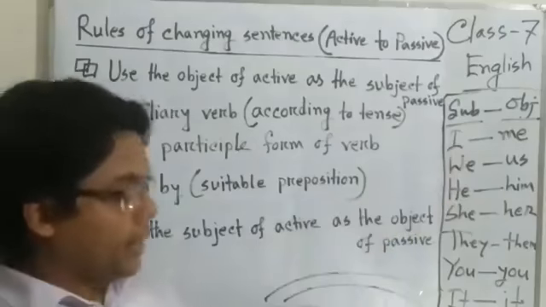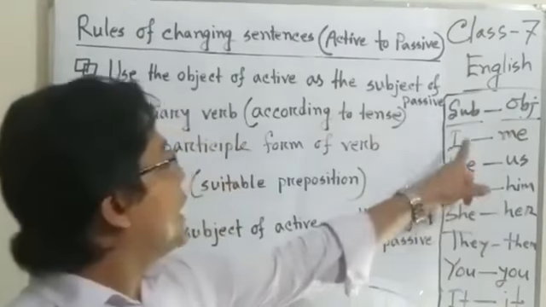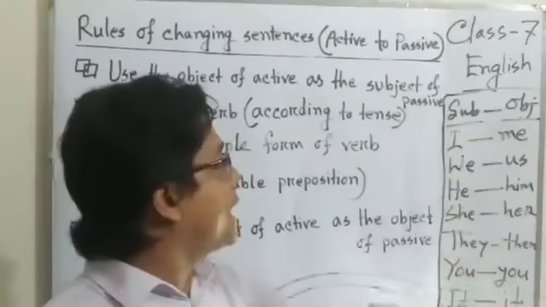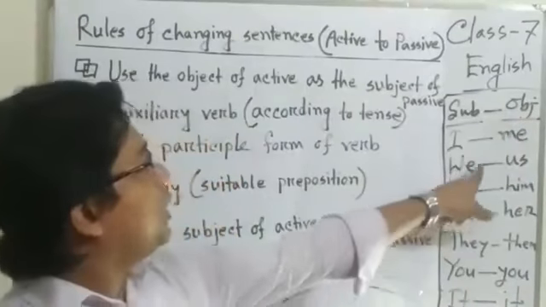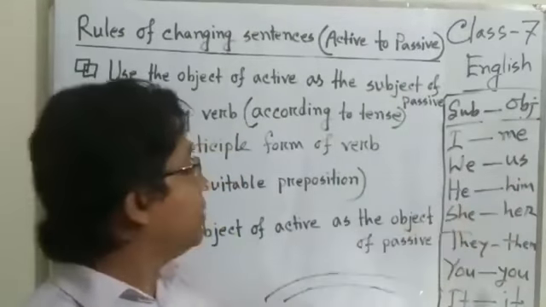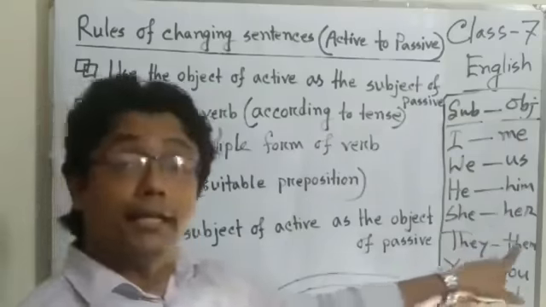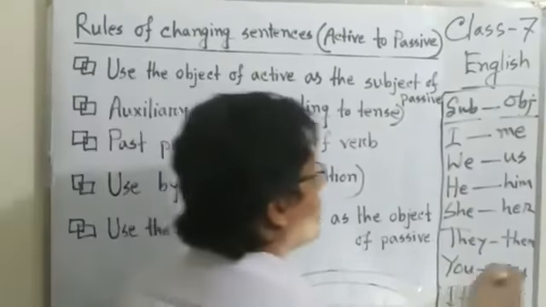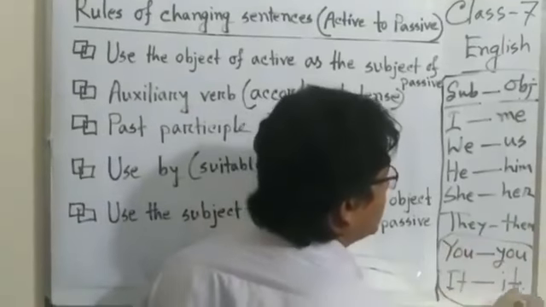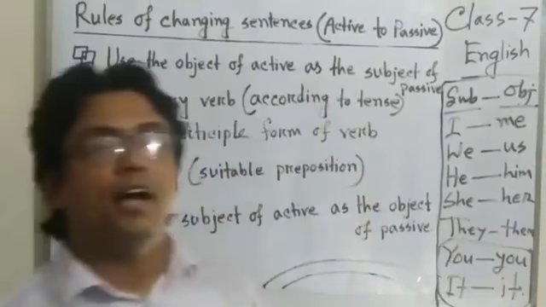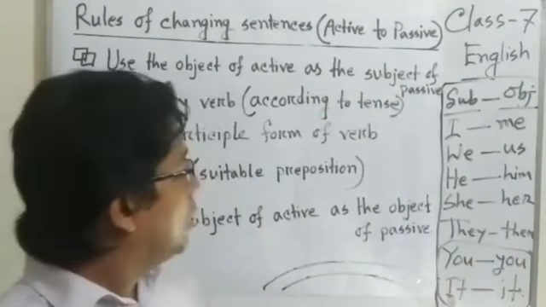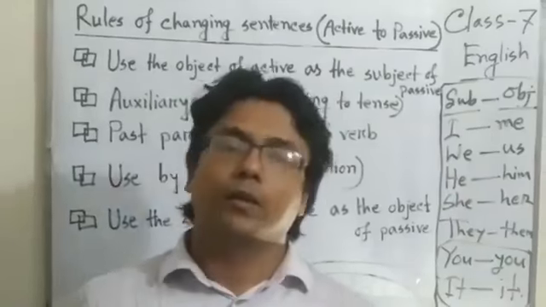It means when in the active sentence as a subject I turns into the object me; we, us; he, him; she, her; they, them; you, you; it, it. It means just two pronouns are the same in both forms, either active or passive. You become you, it becomes it. Clear?